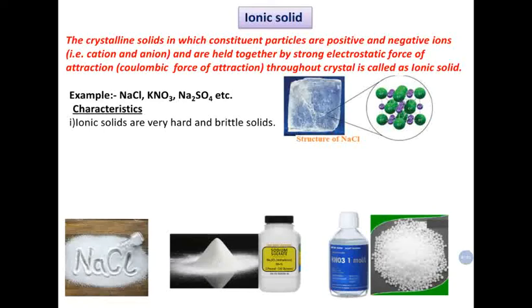The green balls are for Cl negative and the violet balls are for Na positive. They are alternately arranged, and that is because of the Coulombic force of attraction present between them.